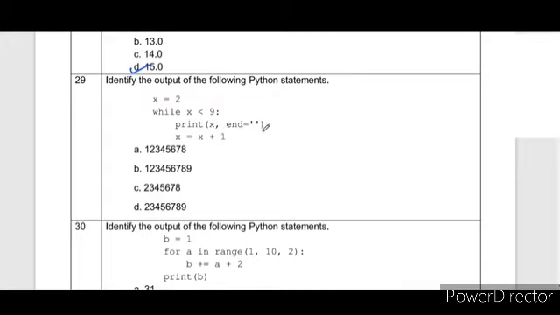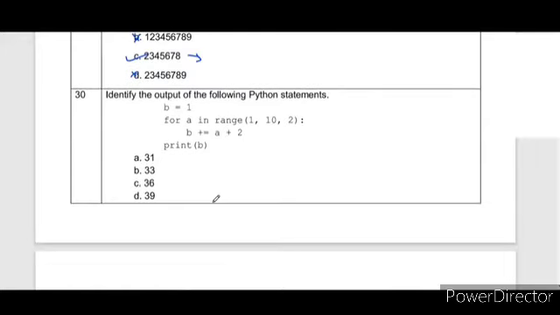Here the end parameter is changed, only the slash n is replaced by an empty value. x equal to 2, x less than 9, it means up to 8 it will display, starting from 2 ending with 8. Let's find out. This option is wrong. This is 1 to 9, also wrong. This is 2 to 8, this is correct, and this is 2 to 9, wrong. In this way you can also validate your answer, so answer C is correct.